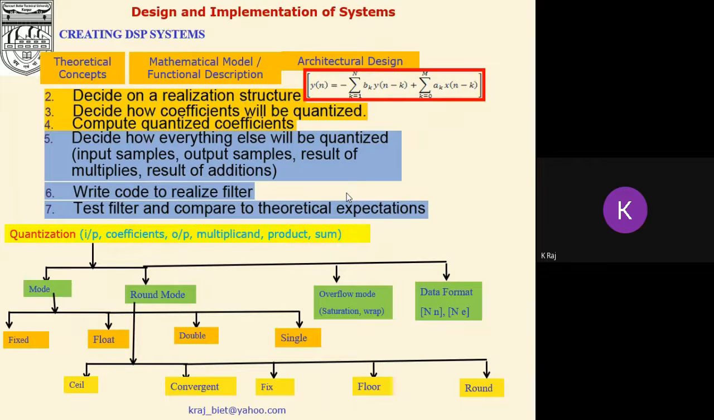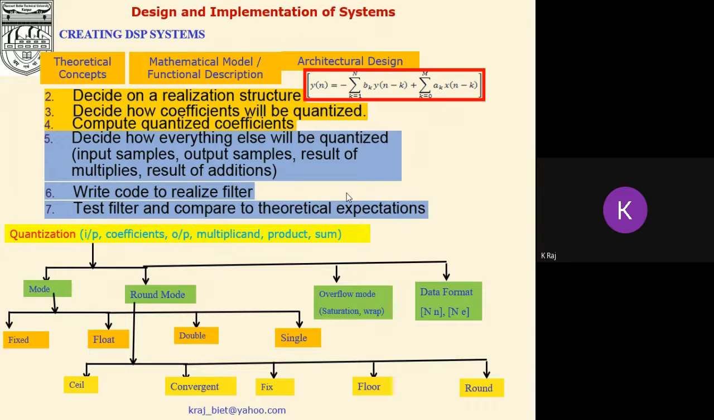And we have also described that in the mode, we have to select which type of mode has to be selected, whether fixed mode, float mode, double mode, or single mode. Fixed mode means fixed number system, float mode means floating number system, but user defined. Single and double are the floating number systems having single precision and double precision that follow the IEEE 754 standard here. Similarly, for the round mode, the ceil, convergent, fix, floor, and round have to be utilized for the purpose of quantization. And we have also gone through all the concepts related to quantization in the previous lecture.